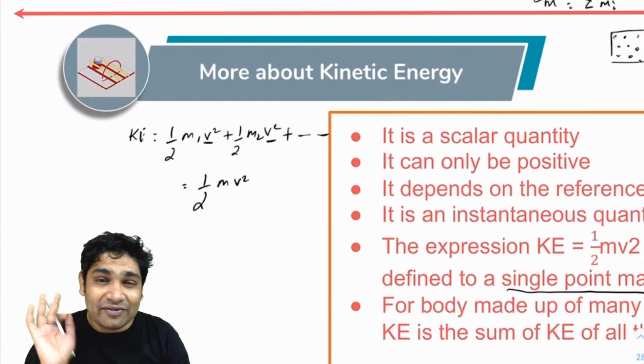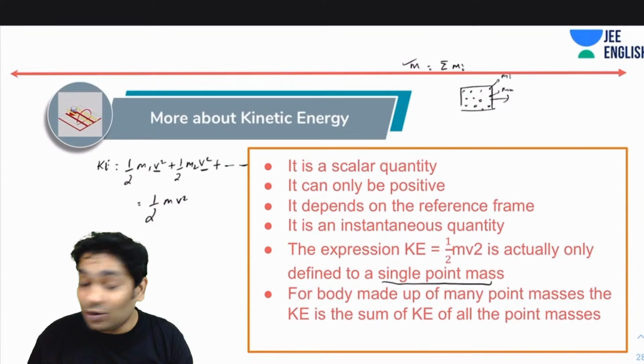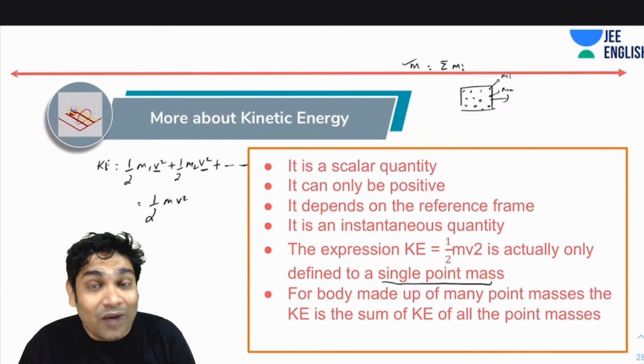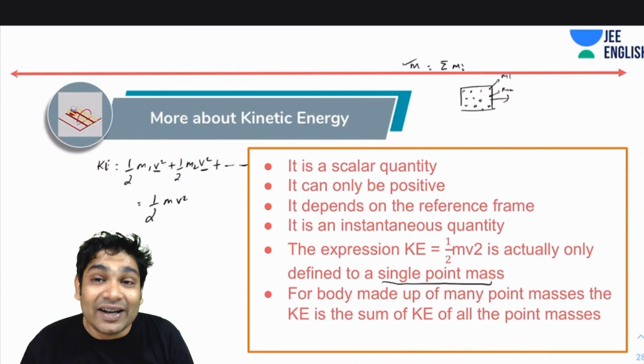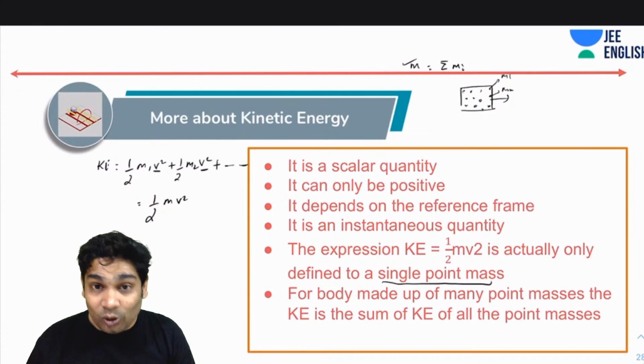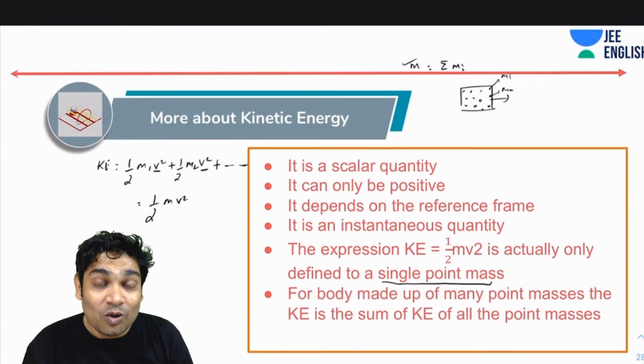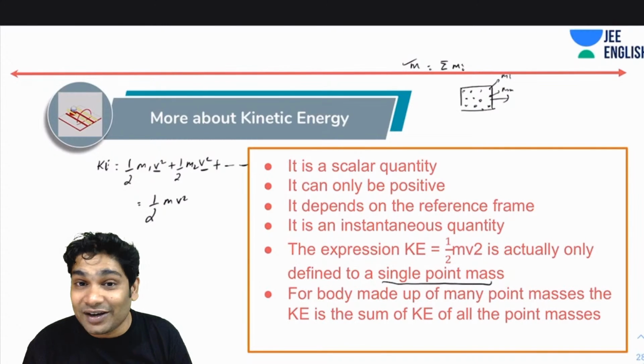So that's a very, very special case. Do not generalize it. You cannot write the kinetic energy of any big object of mass m as half mv square. Why? Because you may not be able to define a single v also. If all the points of that object start moving with different speeds, there is no single speed that you can define.